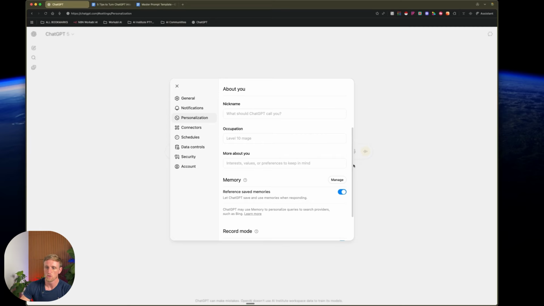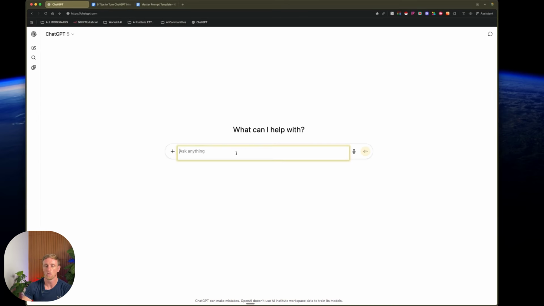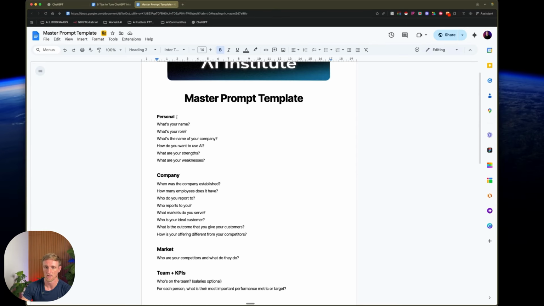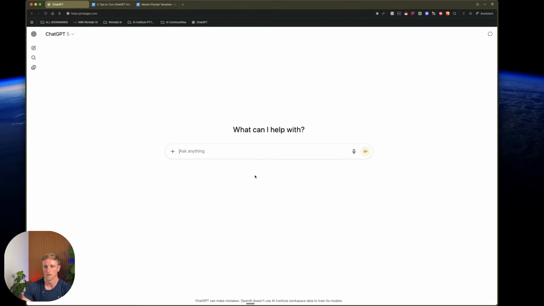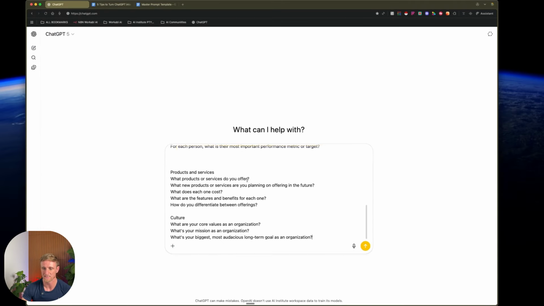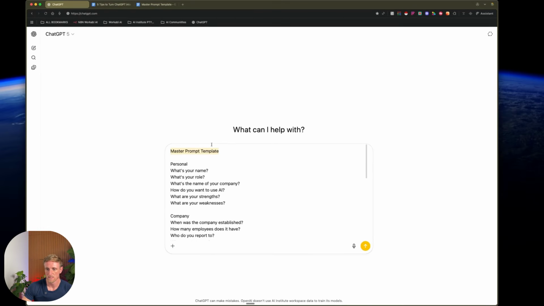So we're going to use what's already in the memory to help us personalize this master prompt that you guys are going to get. We can just copy and paste that inside of here. So we copy, come into ChatGPT, and paste that. Now, with this template, with this prompt, I want AI to do the work for me. It's one thing that AI is good at. It can do a lot of things if you can tell it to. And part of that comes with you knowing how to tell it what to do.